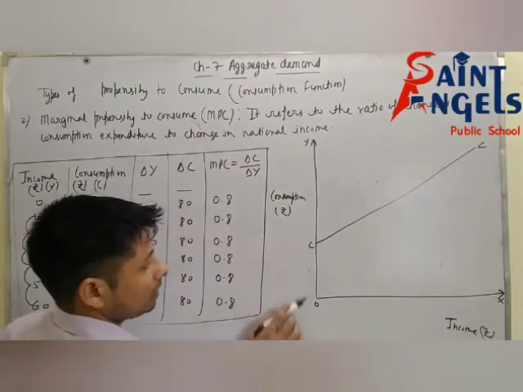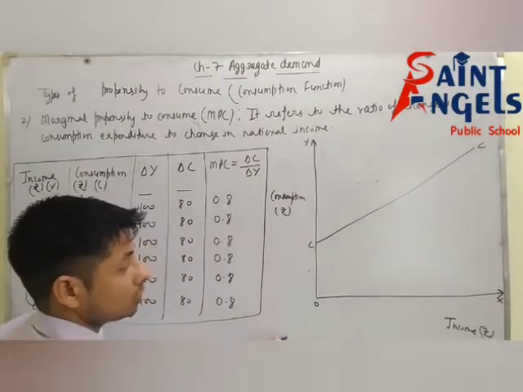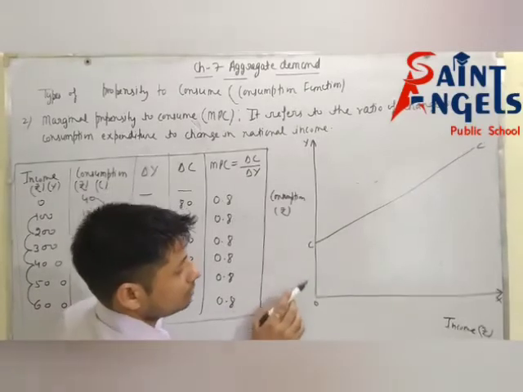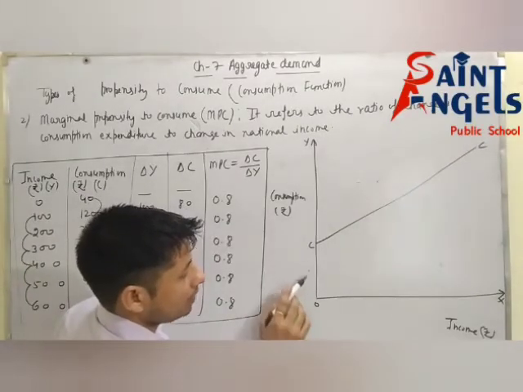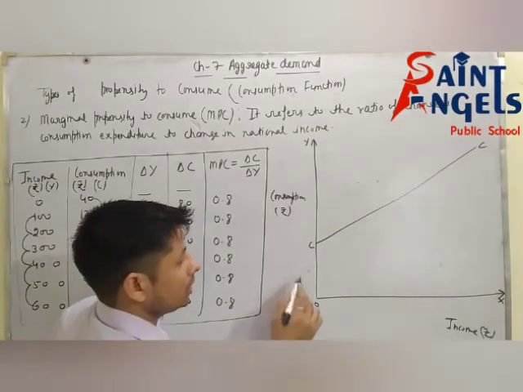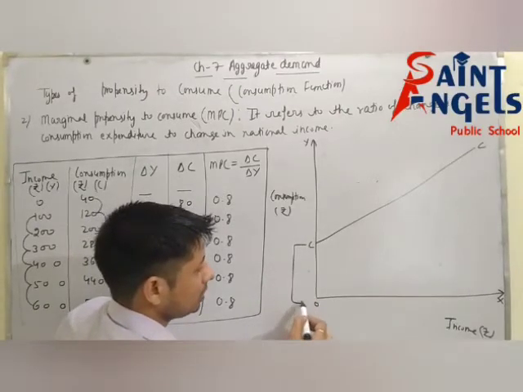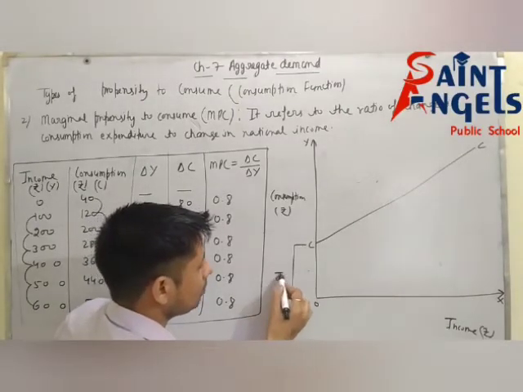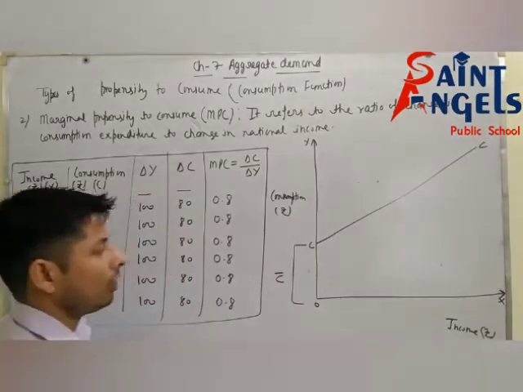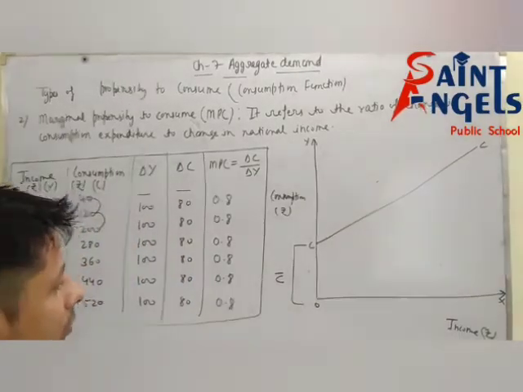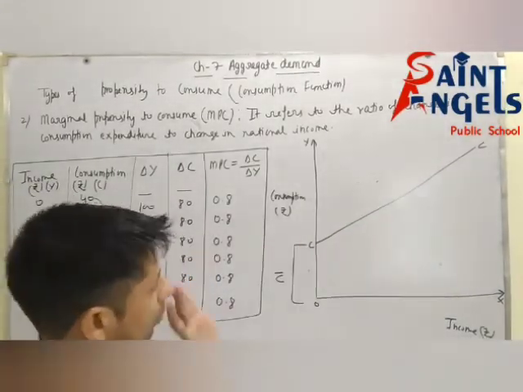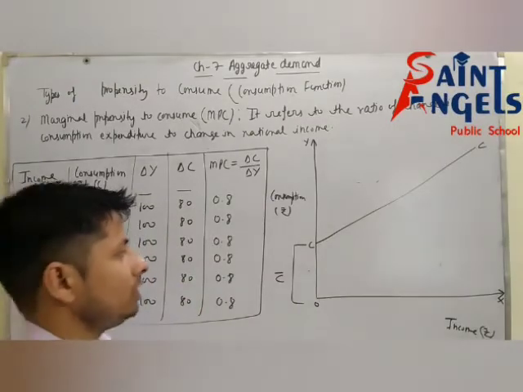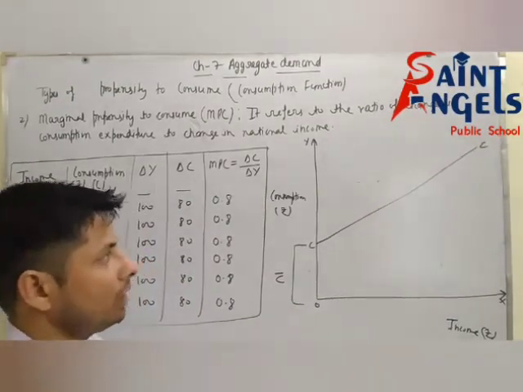This positive consumption at zero level of income is known as autonomous consumption, and autonomous consumption is denoted by C bar. The amount of autonomous consumption is OC, which means positive consumption at zero level of income.